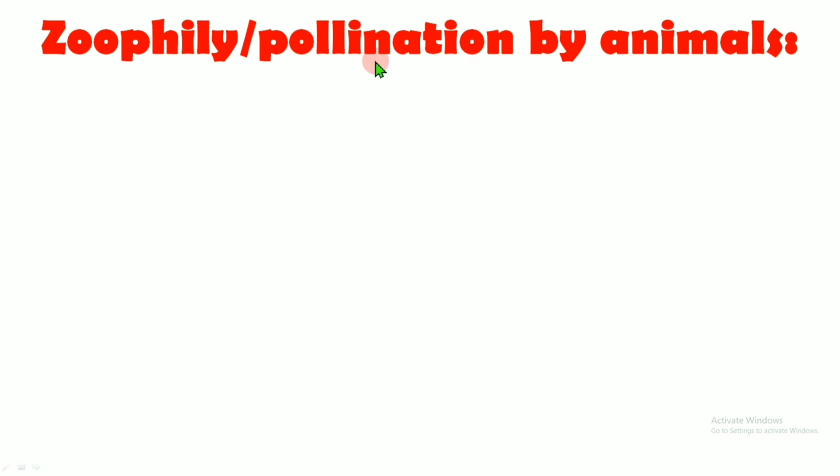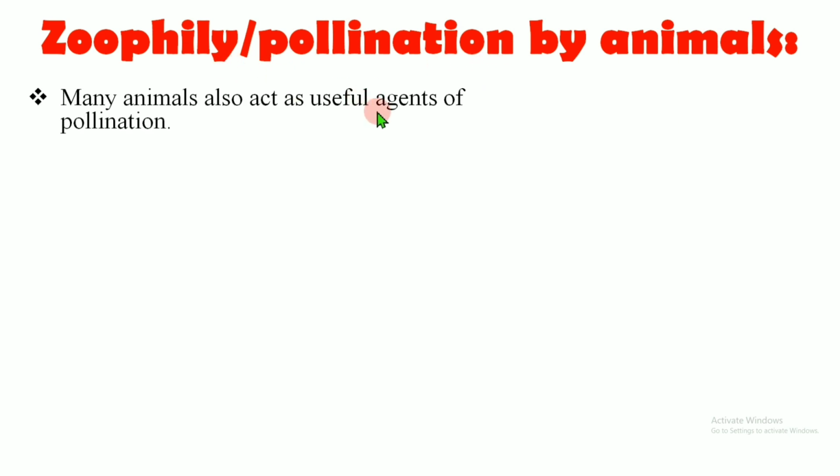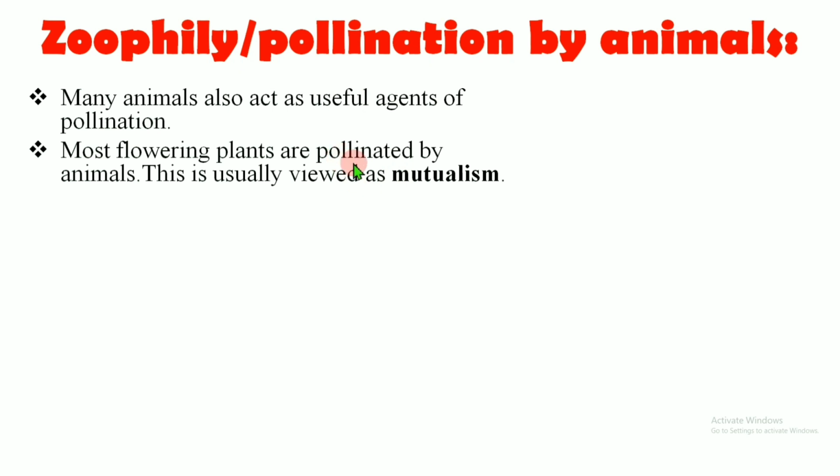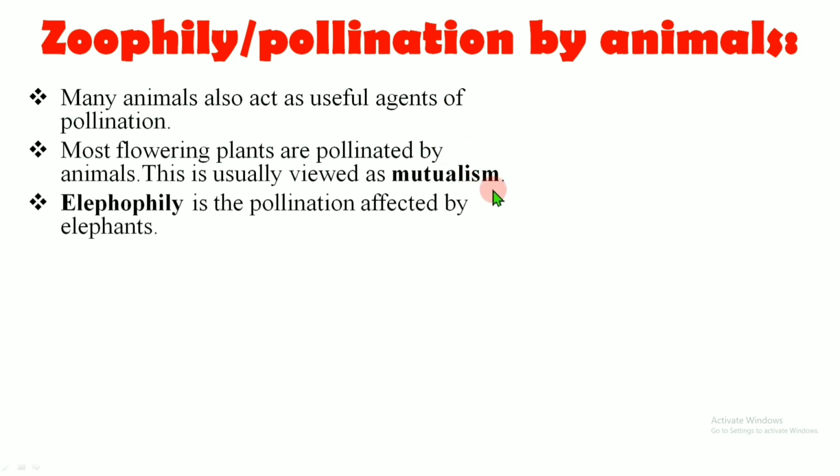If pollination is carried out by animals, it is called zoophily. Most flowering plants are pollinated by animals, and this is usually viewed as mutualism because the animals get the pollen as their food, because the pollen constitutes protein, starch, lipids along with minerals, whereas the plant which contains the flower is pollinated in return.